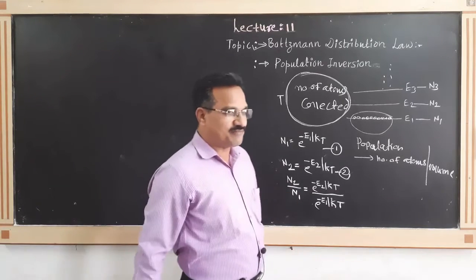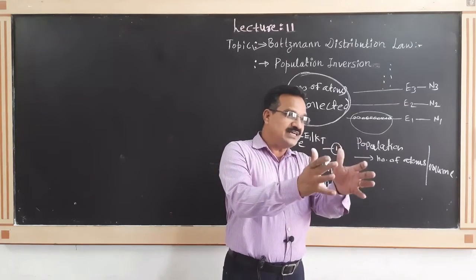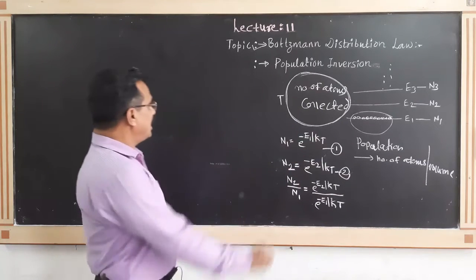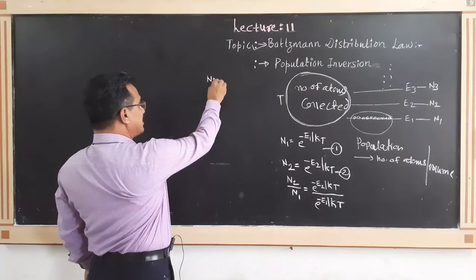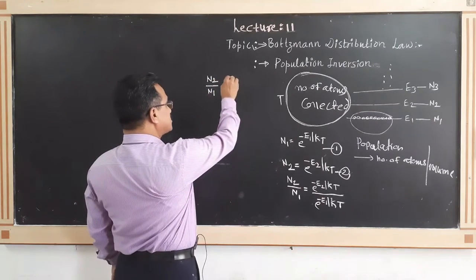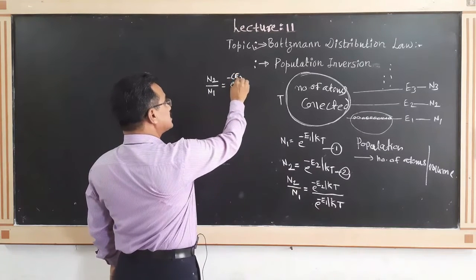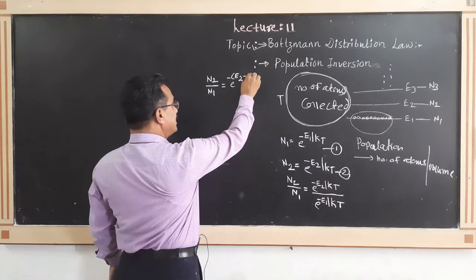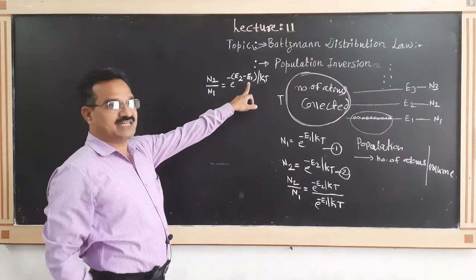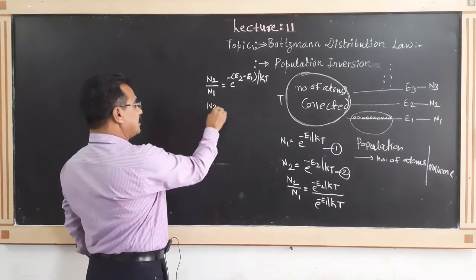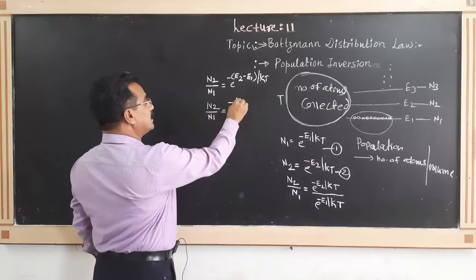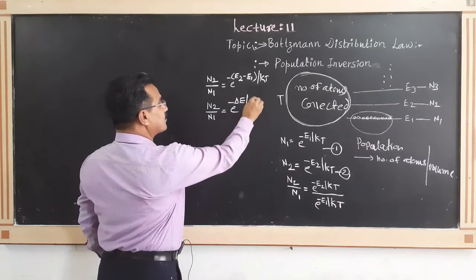Its meaning is how many atoms are present in energy level E2 as compared to energy level E1. When we solve this, N2 upon N1 is equal to e raised to minus, in brackets, E2 minus E1 upon kT. This is the equation. E2 minus E1 is equal to delta E, so N2 upon N1 is equal to e raised to minus delta E by kT.